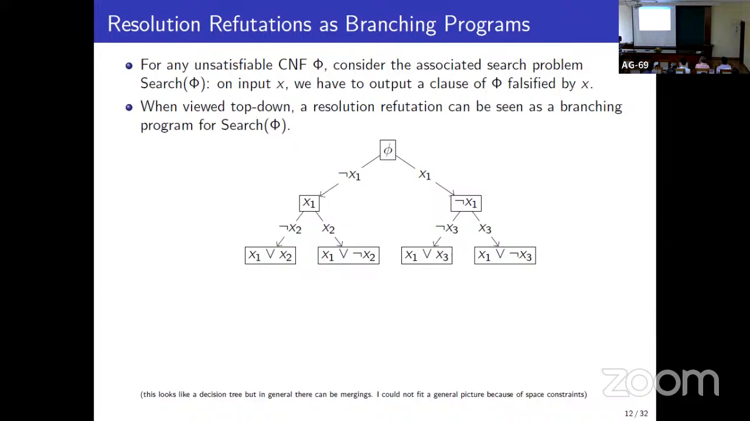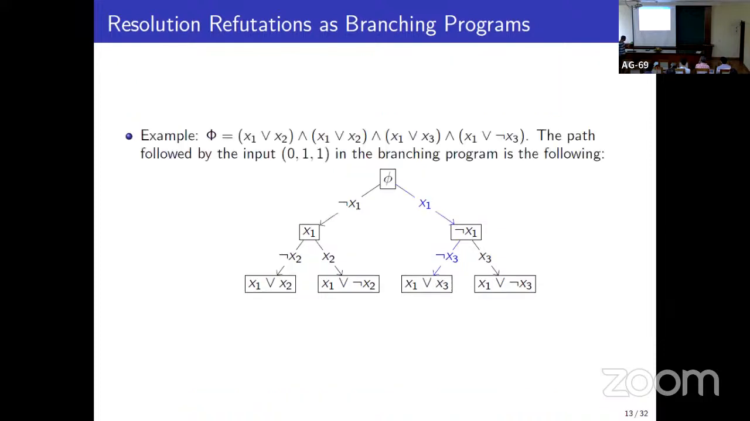If a node is derived by resolving a variable from two other nodes, then from this node you have two edges leading to those two nodes. As an example, here is the path followed by the input 0, 1, 1 on this branching program. How is this path defined? You start from the root, that is the empty clause. Now look, there are two edges going from the root, x1 and not x1. You look at which side the input falsifies. x1 is 0, which means it falsifies the right edge. So you go to not x1.